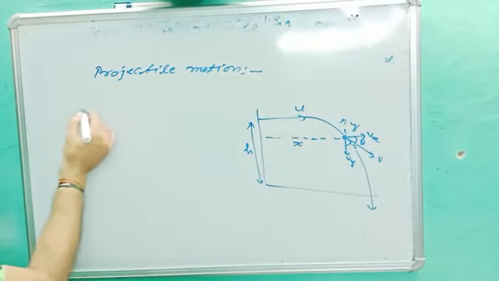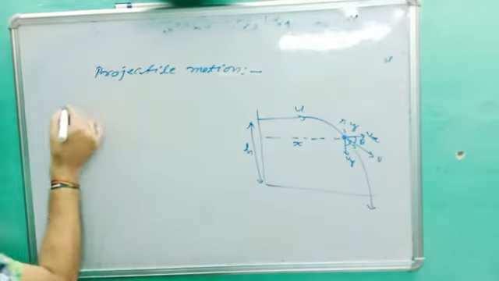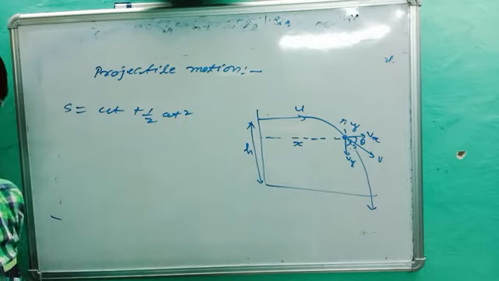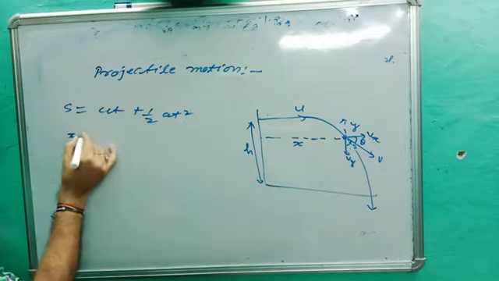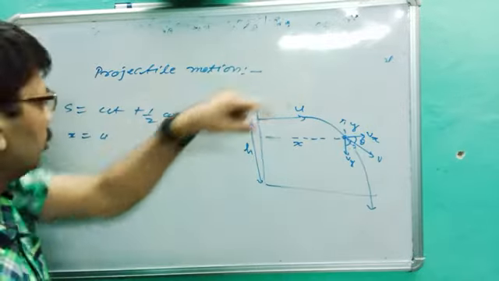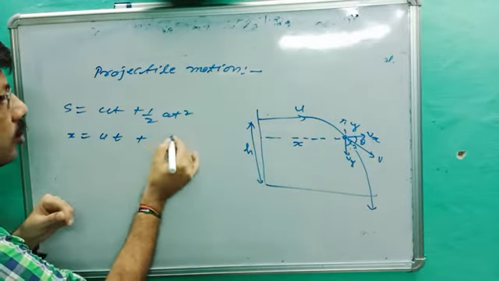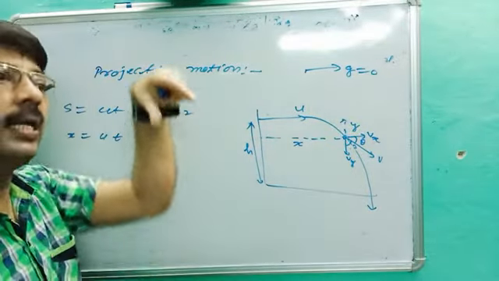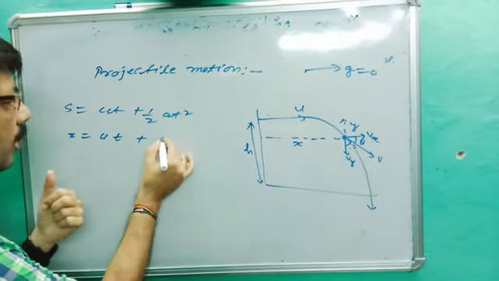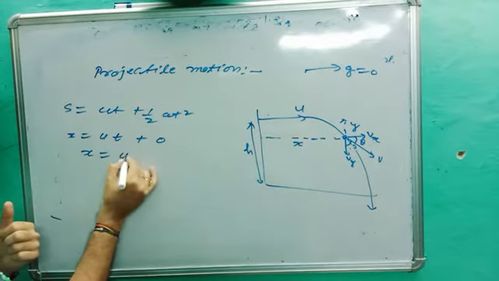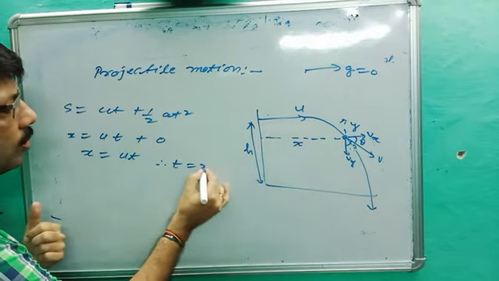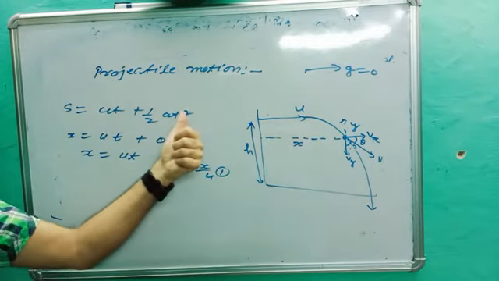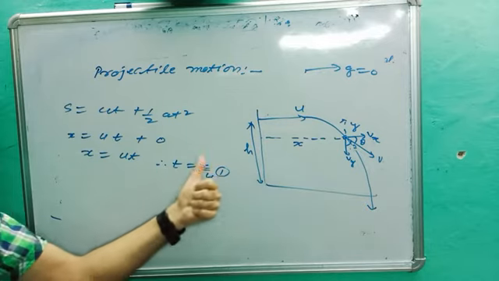First we will prove that it is a parabolic motion. We know that in two dimensions, in x dimension and in y dimension, the main formula is s is equal to ut plus 1 upon 2 at square. For x dimension, x is equal to u times t plus 1 upon 2 g t square, and you better know in x dimension g is equal to 0 because g works up and down, in the y dimension, not the x dimension. So you will only get x is equal to ut. So t is equal to x upon u. This is equation number one.